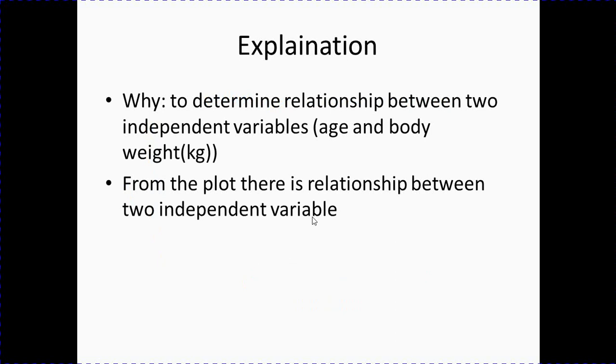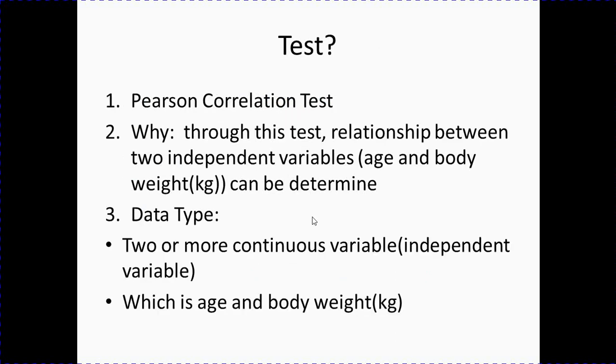It is to determine the relationship between two independent variables, age and body weight, and from the plot there is a relationship between the two independent variables. So we use the Pearson correlation test. Through this, the relationship between two independent variables can be determined. So we have data of two or more continuous variables, which are age and body weight.